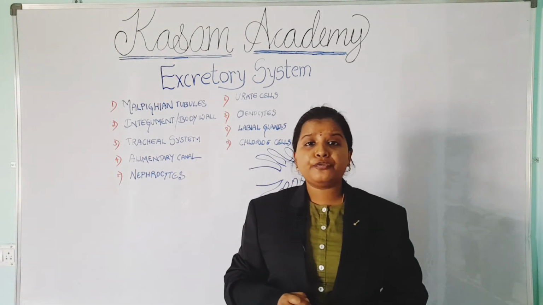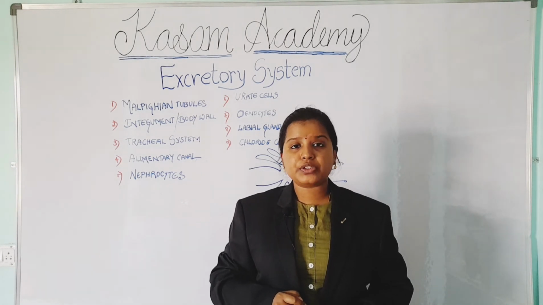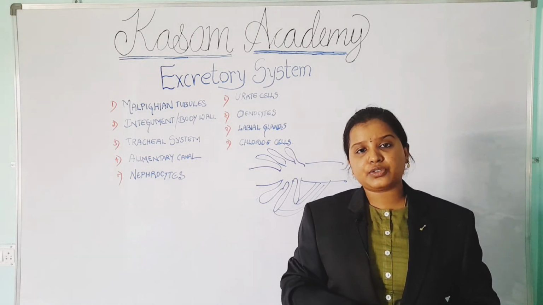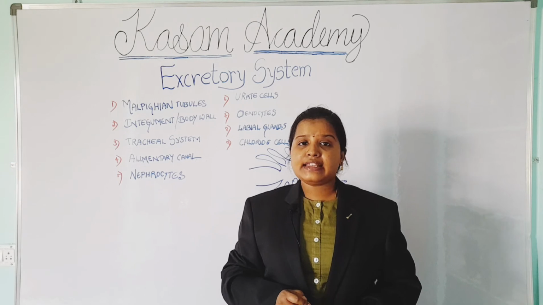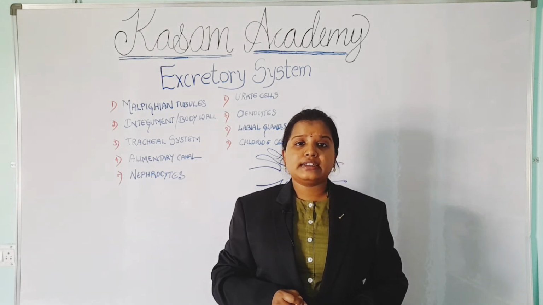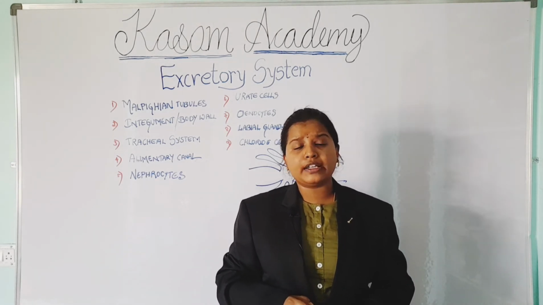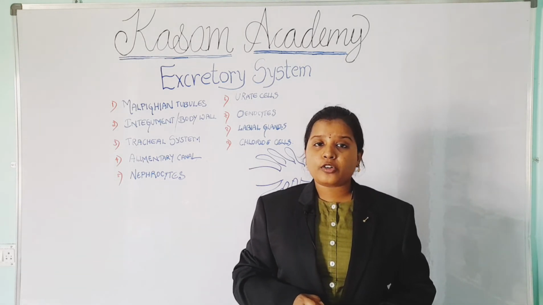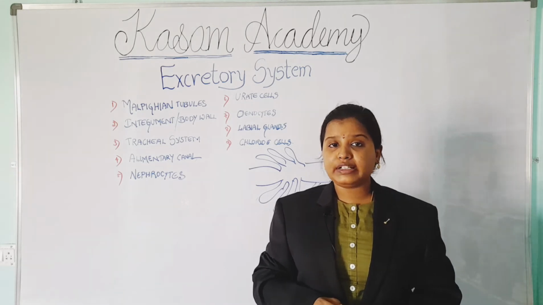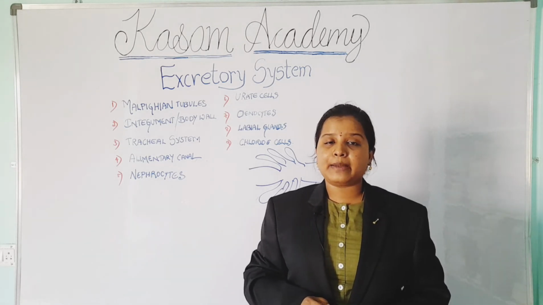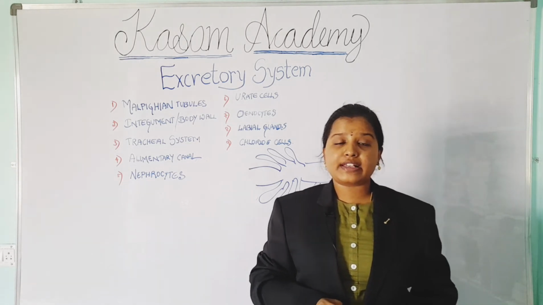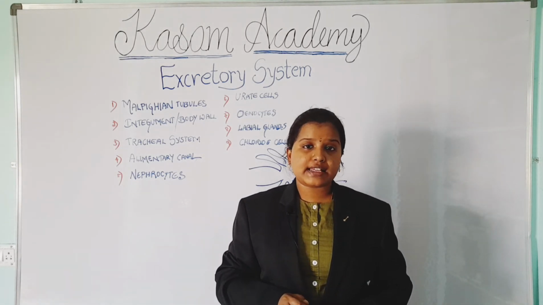The next organ is urate cells. These are small fat body cells which store urea and uric acid in the form of granules, and these stored urea and uric acid are further utilized based on the requirement. In some insects like the cockroach, urea and uric acid are stored in the form of body fat throughout its life. So the cockroach can survive without feeding on food throughout its lifetime by utilizing the fats present in the body. This type of excretion we call storage excretion.